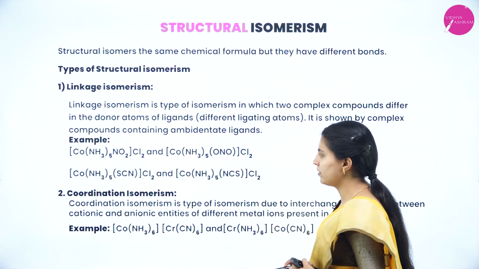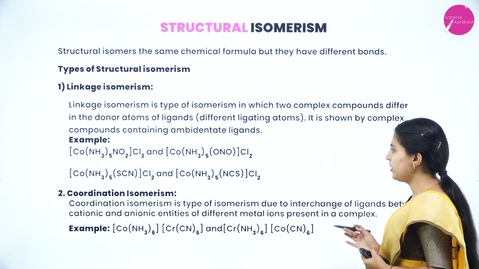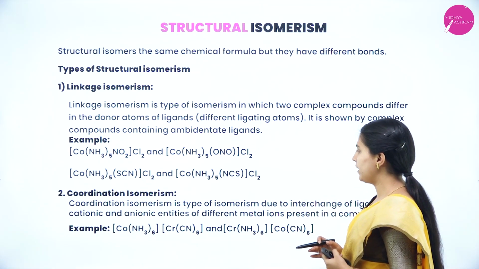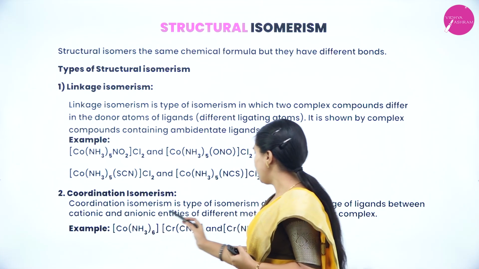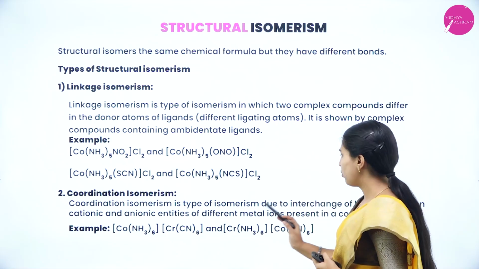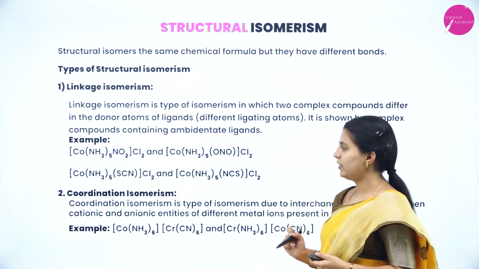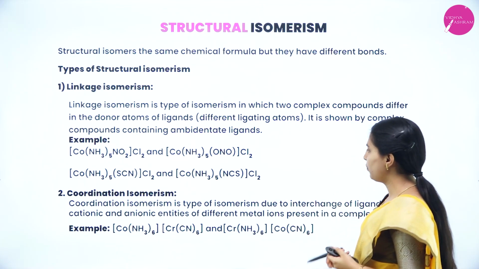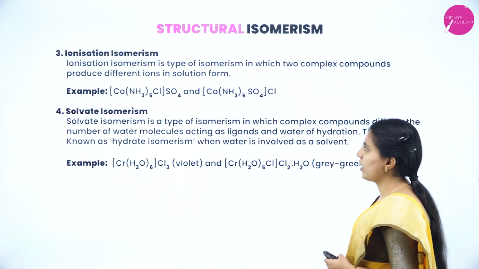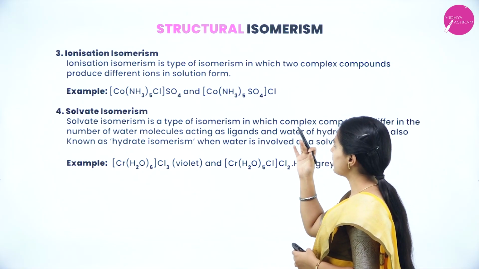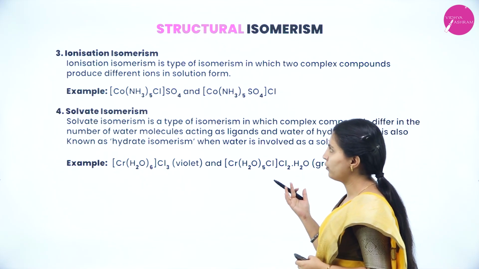Next, coordination isomerism. Coordination isomerism is a type of isomerism due to interchange of ligands between cationic and anionic entities of different metal ions present in a complex. See here, the ligands are interchanged between cobalt and chromium, cyanide and amino. That is called coordination isomers, where the anionic and cationic entities are different. Next, ionization isomerism. Ionization isomerism is a type of isomerism in which two complex compounds produce different ions in solution state.